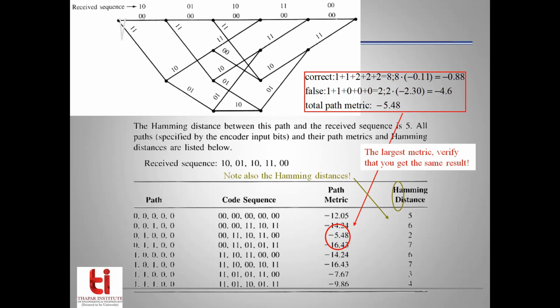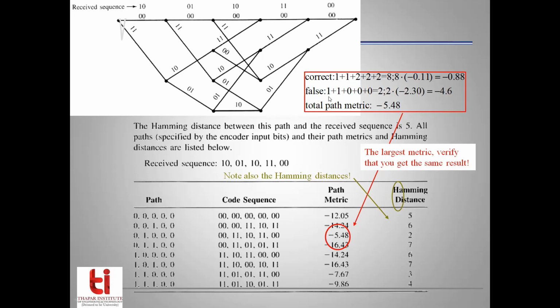Now we will calculate the false function. False function is nothing but Hamming distance. So the Hamming distance for the first three are 1 plus 1 plus 0 plus 0 plus 0 equal to 2 using the conventional Hamming distance method. So the false function is equal to Hamming distance here.